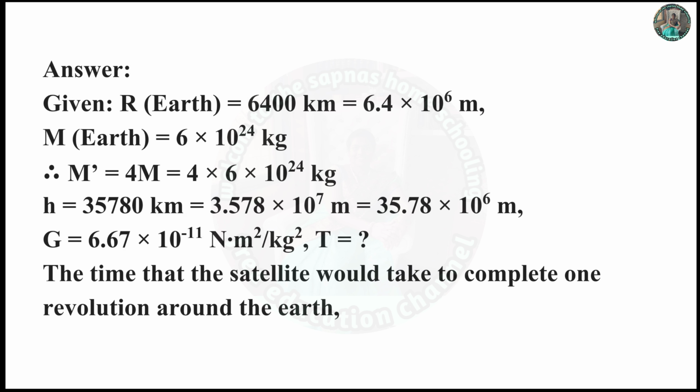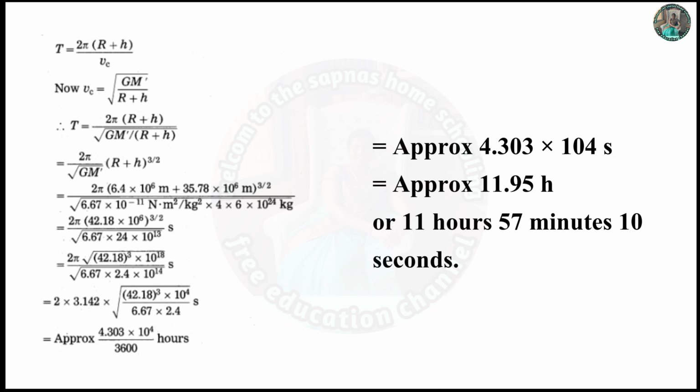The time that the satellite would take to complete one revolution around the Earth is T is equal to 2π(R + h) upon Vc. Now Vc is equal to √(GM/(R + h)).